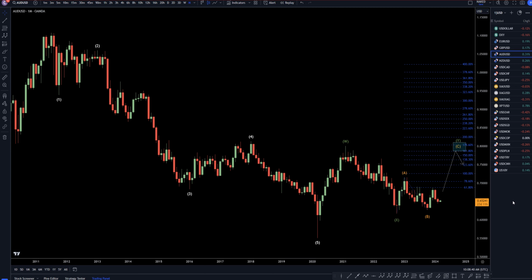Today is Wednesday, March 6th, and this is my analysis of the Aussie US dollar, starting on the monthly, working my way down to the 1 hour time frame for the full top down analysis. So on the Aussie dollar, I'm definitely still bullish on these higher time frames.